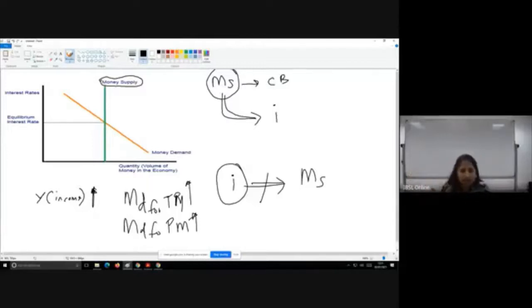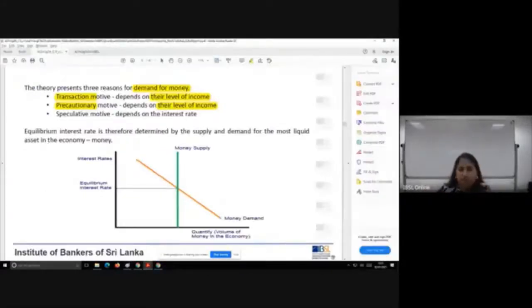Understand that relationship. So equilibrium interest rate is therefore determined by the supply and demand for the most liquid asset in the economy, which is money. So there you can see money supply and money demand being downward sloping, indicating the inverse relationship, and the intersection point is the equilibrium situation. All right.